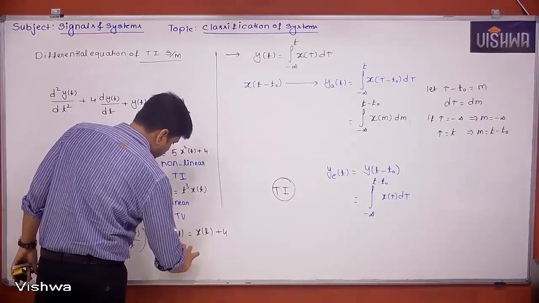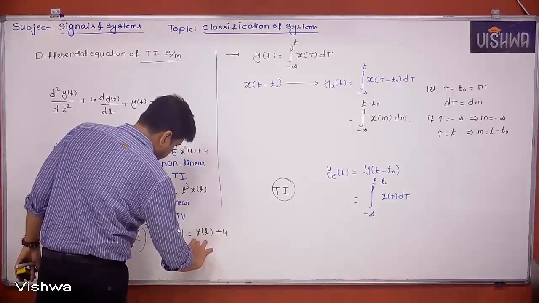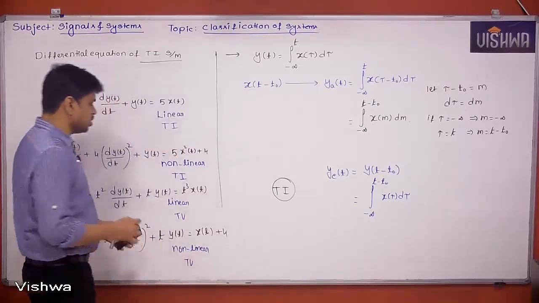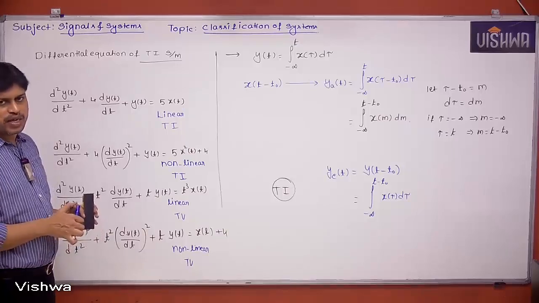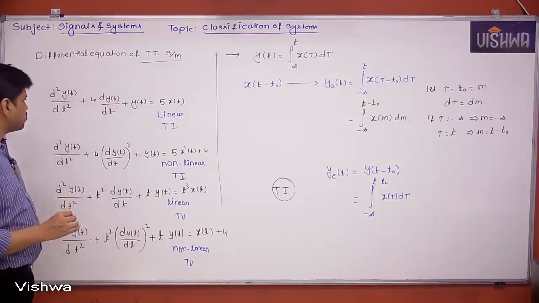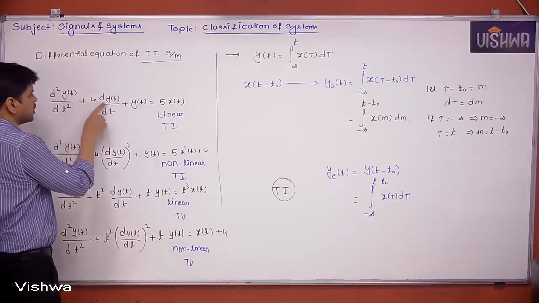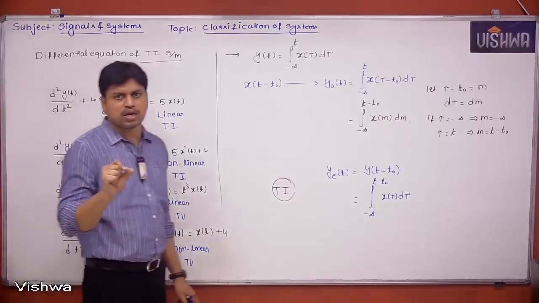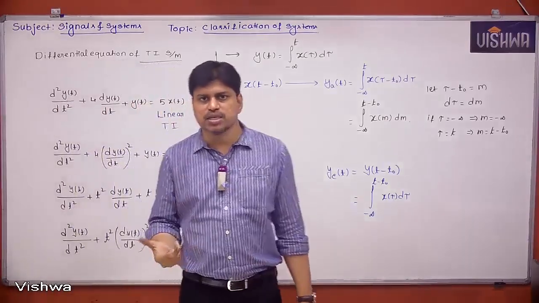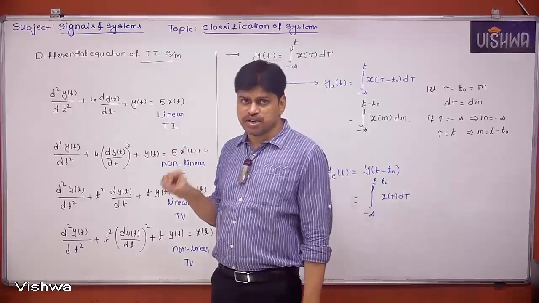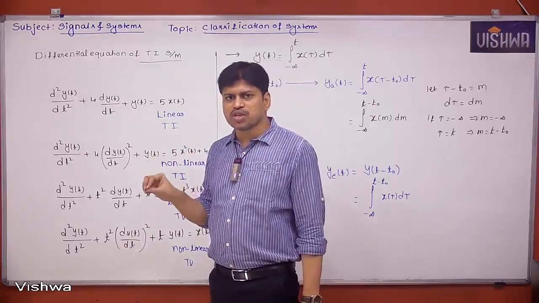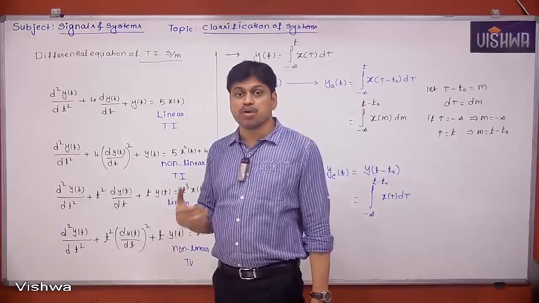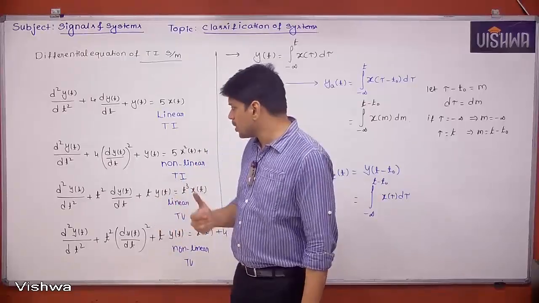This is non-linear, time variant. To check whether it is time invariant or not, we have to observe the coefficients of each term. If all the coefficients are constants, then we can say the system is a time invariant system. If any one of the coefficients is a function of time, then we can say the system is a time variant system. So that's what we have to check.